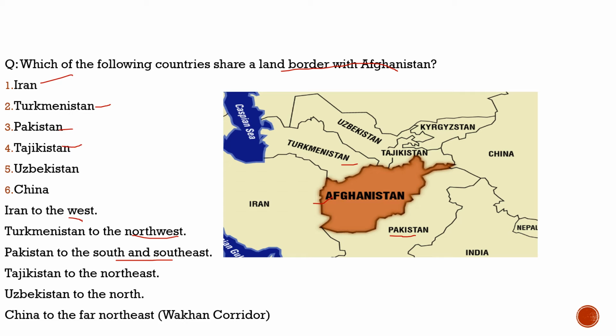Then we have Tajikistan, it shares, 100% correct. Turkmenistan shares in the northwest, and Tajikistan in the northeast. Then Uzbekistan, Uzbekistan shares in the north, 100% correct. Then China, it also shares a little bit here. So 100% all the countries mentioned above share a land border with Afghanistan.